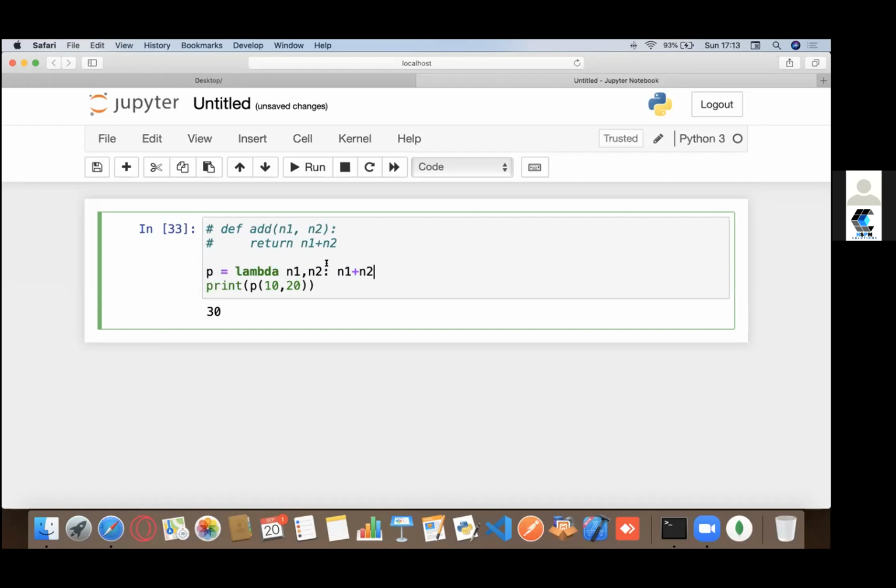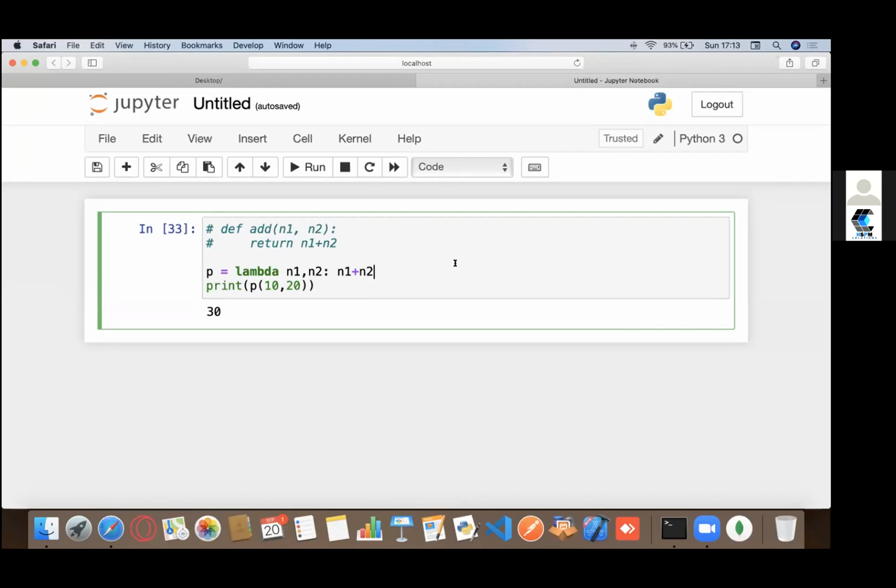So that's how lambda functions work. Lambda functions are just these one-line functions that you can use. They're really useful when you need to pass functions or create functions anonymously, when you don't want to write this code, and when you're lazy like me. So that's when lambda functions really shine.